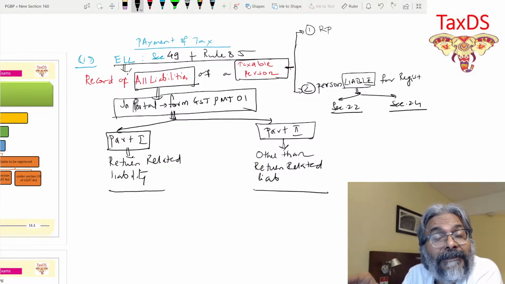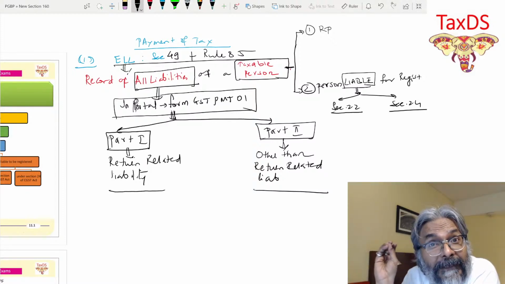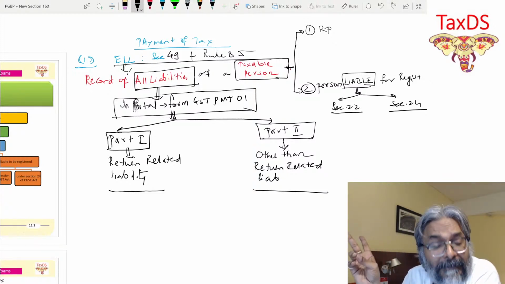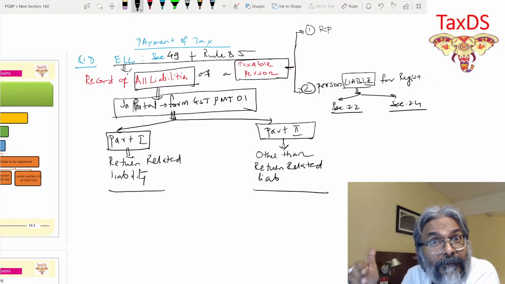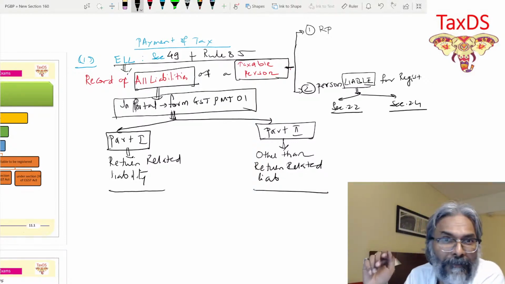So you have paid the GST at the rate of 9%. The department says, no, the GST is to be paid at the rate of 18%. Thereby they are creating the liability for that matter. So that is through section 73 and 74. Now that is not done through the return. That is going to be in part 2.